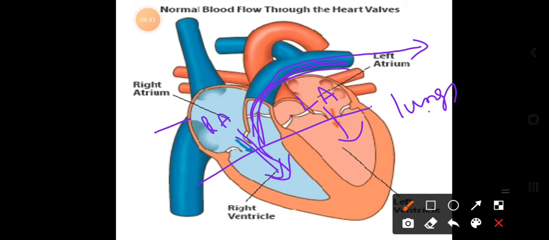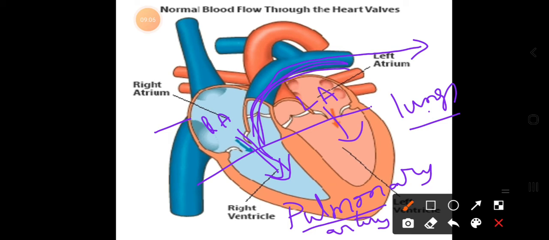Remember this. It's your pulmonary artery. Generally, whenever you hear the word artery, artery means a blood vessel which always carries blood away from the heart. And your pulmonary artery is a blood vessel which carries blood away from the heart chambers to the lungs.